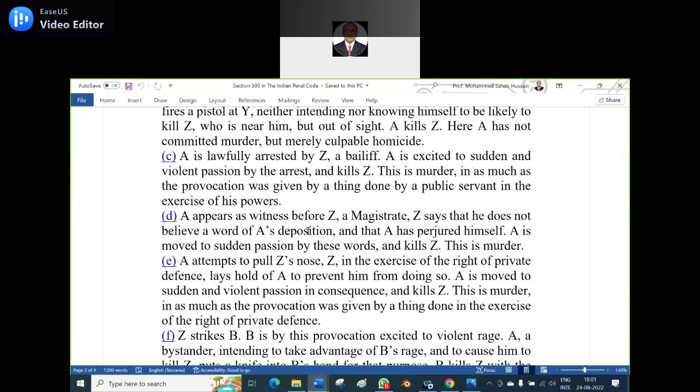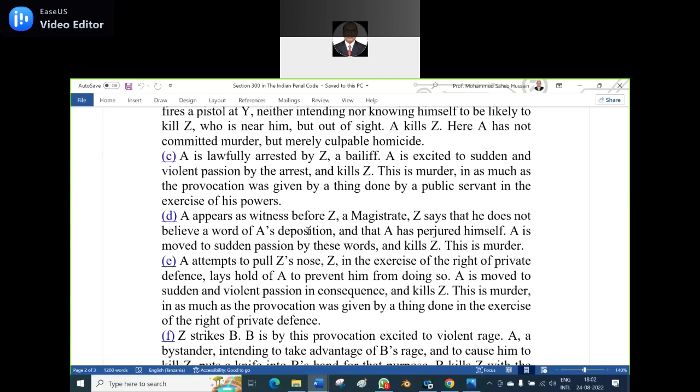A appears as a witness before Z. Who is Z? A magistrate. What does Z say? He does not believe a word of A's deposition. He doesn't trust A. Who doesn't trust the witness? The magistrate, Z. And that A has perjured himself, and he is provoked. He is moved by sudden passion by these words uttered by the magistrate and kills the magistrate.